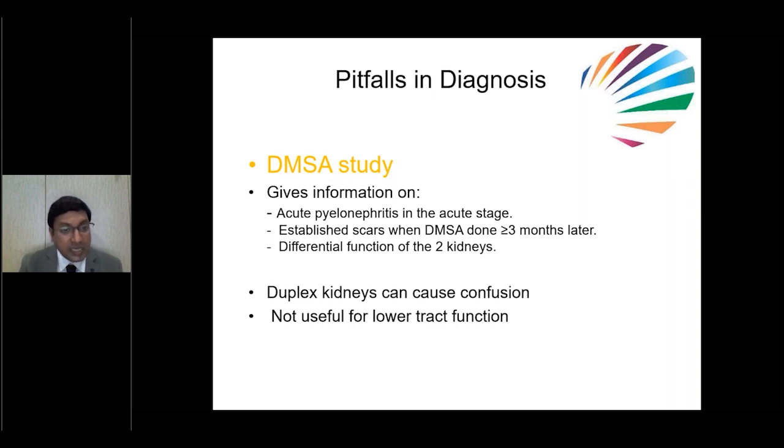Not only about scars, it gives information about differential function also. But if the child has duplex kidneys, it leads to confusion sometimes, because duplex kidneys sometimes look like scarring. So if duplex kidneys are there, then it's better to do MRU or a EC 99 scan. That gives proper information. DMSA is not useful if lower urinary tract infection is there.